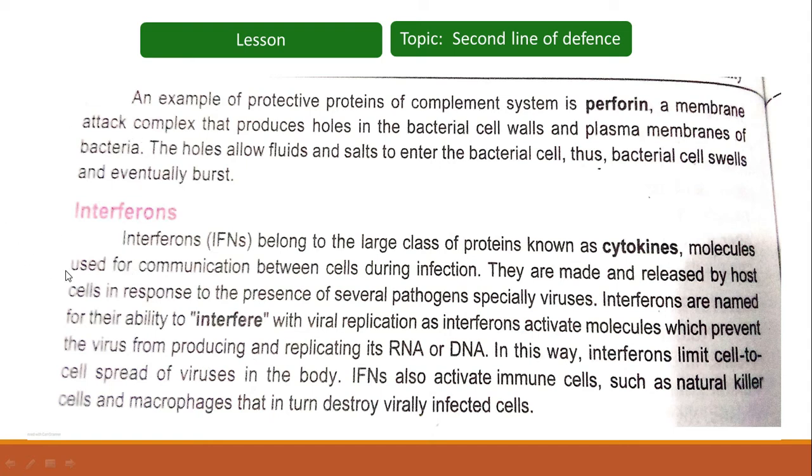They restrict the growth of viruses and inhibit the virus from replicating its genetic material, its genome, which may be DNA or RNA. In this way, interferons limit cell to cell spread of viruses in the body.